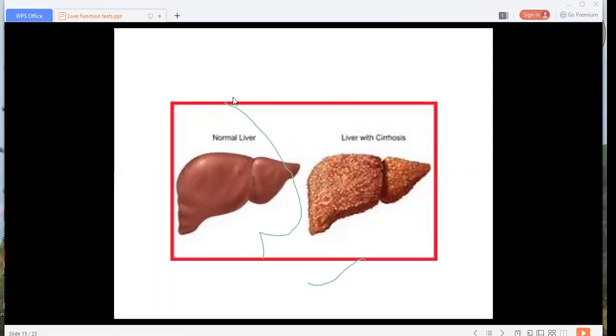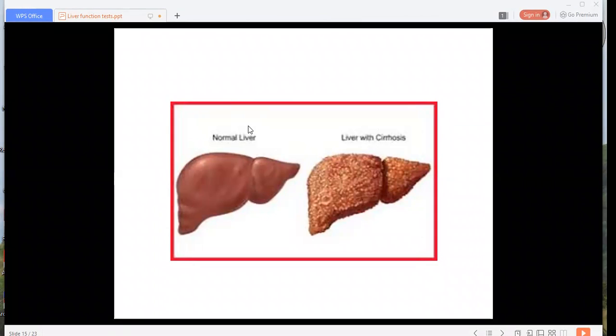So collapse of lobular structure occurs due to approximation of portal and central zones, and this is characteristically seen in viral hepatitis. Okay, so here in viral hepatitis, some cells regenerate to form nodules of different size.